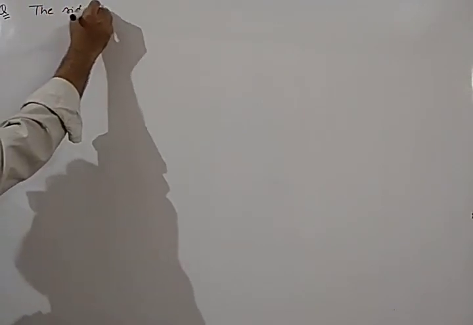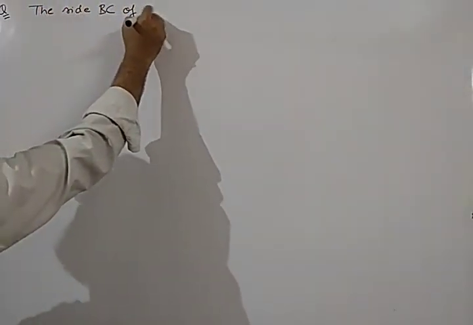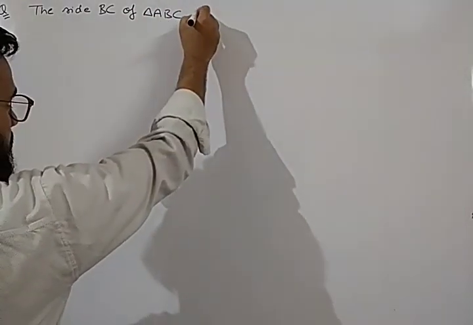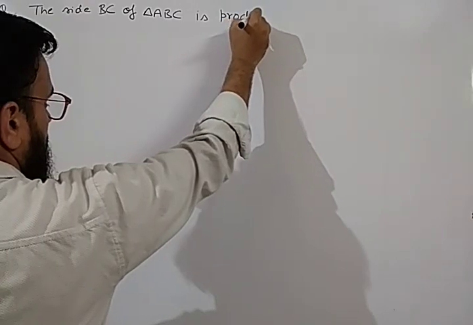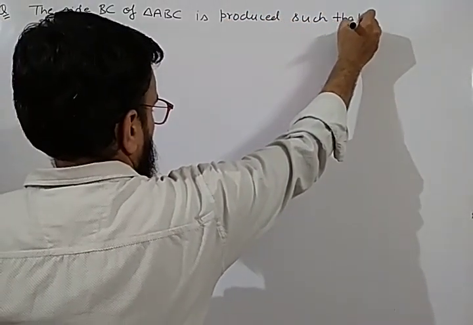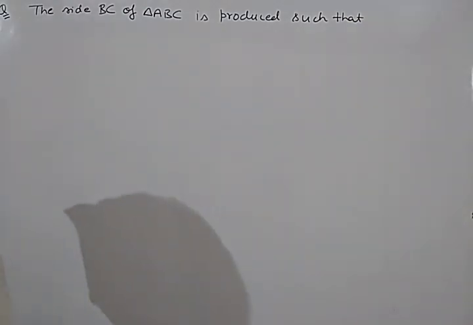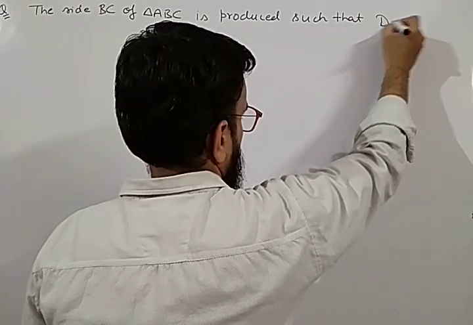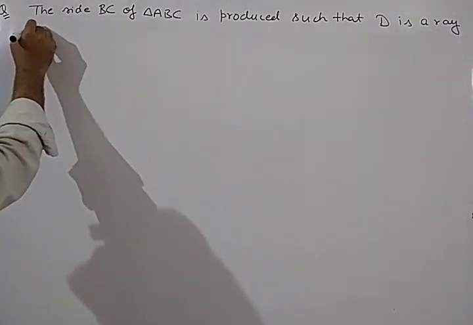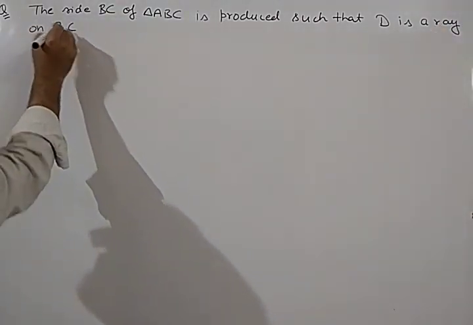the side BC of triangle ABC is produced such that D is a ray on BC.